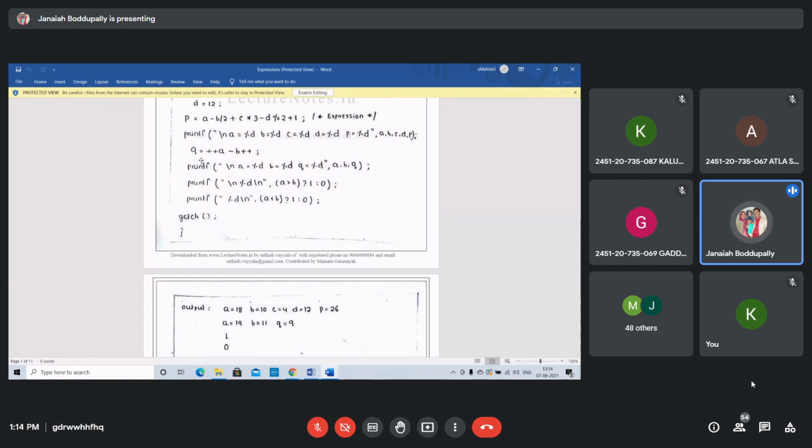Understood? Printf displays: A equal to 19, Q equal to 9, A equal to 19, B equal to 11, Q equal to 9. Then a conditional statement is also given. Printf %d, A greater than B question mark 1 comma 0. If the condition A greater than B is true, 1 is evaluated. A value is 19, B value is 11, so the condition is true and 1 is printed. Printf, A is less than B, 1 else 0. A is less than B condition is false because A is 19 and B is 11, so 0 is displayed. Got it, students?